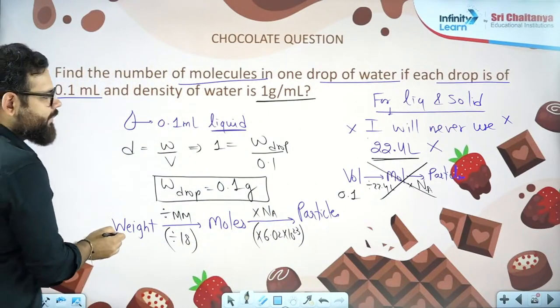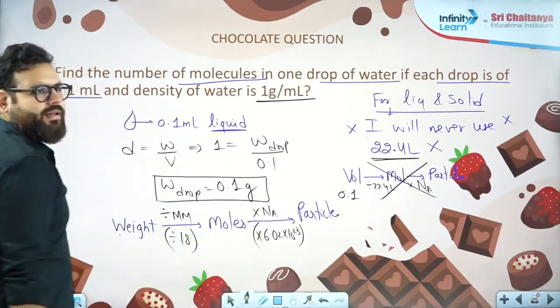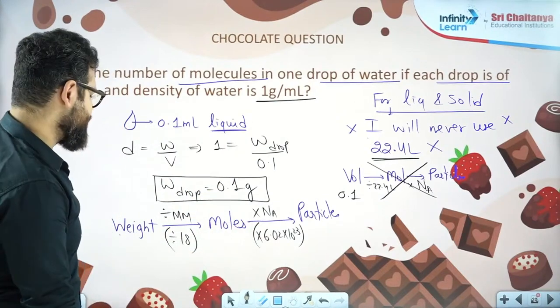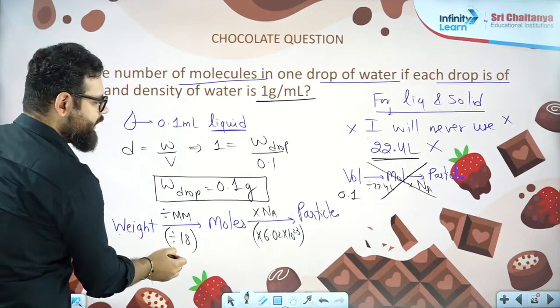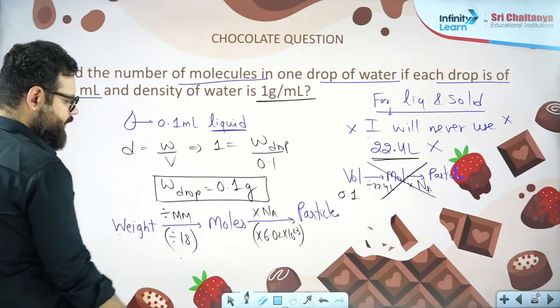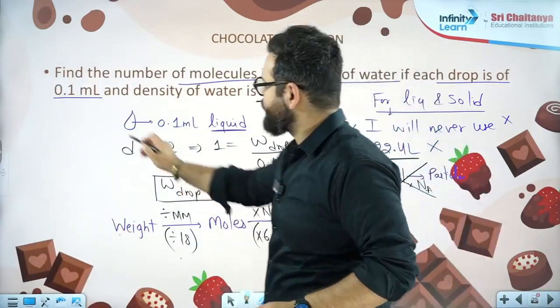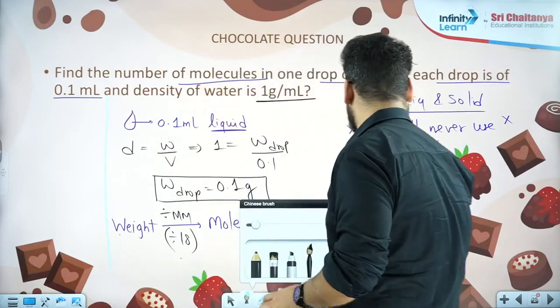So 0.1 gram divided by 18, multiplied by 6 into 10 power 23 will be the answer. 0.1 by 18 multiplied by 6 into 10 power 23. That will be the answer.